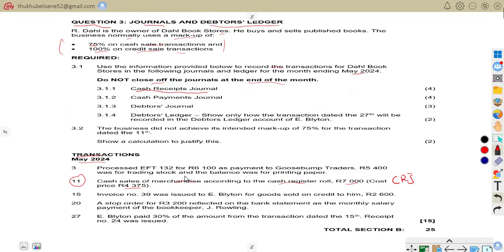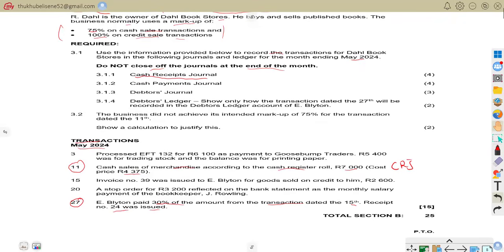Let us go and see the other transactions that do affect our CRJ. You can see now on the 27th, E. Belton paid 30% of the amount from the transaction dated 15th, and receipt number 24 was issued. So now we are talking about the 30% paid by E. Belton for the amount of the transaction dated 15th.